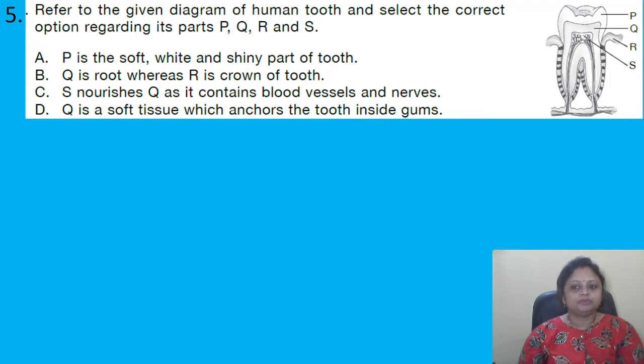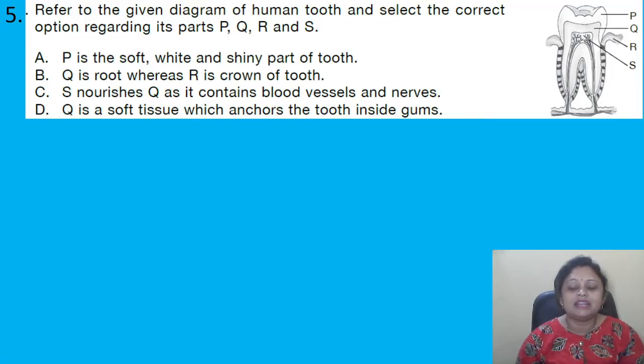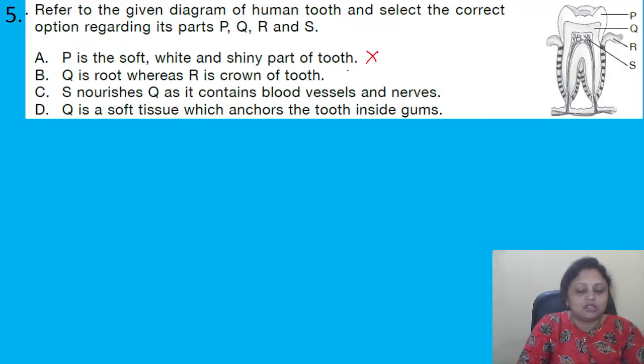Okay, so P, Q, R and S are the different parts here, right? So here P is the outer covering, enamel, which is the hard part. So P is soft, white and shiny part of tooth, that is not correct because it is the hard part. Q is root whereas R is the crown of the tooth, no, this one is incorrect.